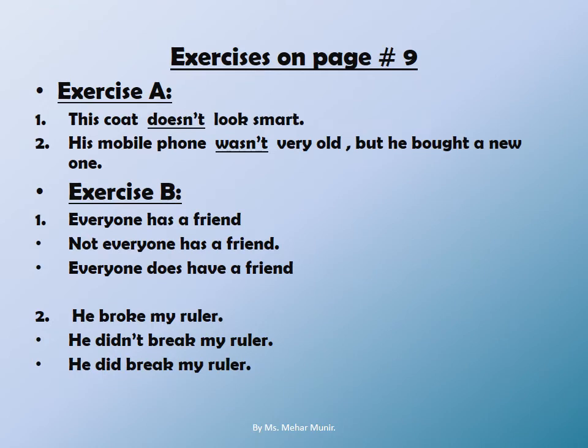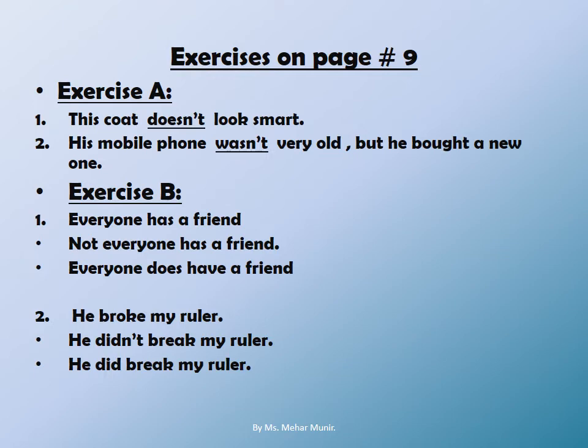Now we have to complete the exercises on page number 9 of your Grammar Tree. Exercise A. Complete these sentences. Use the negative forms of the given verbs. You all can see a purple box given on the top of the page, and now you have to choose from these words and fill in the sentences. The first two have been done for you.